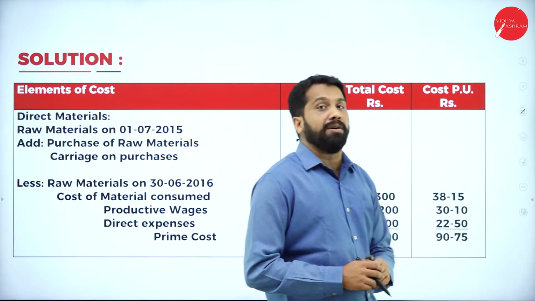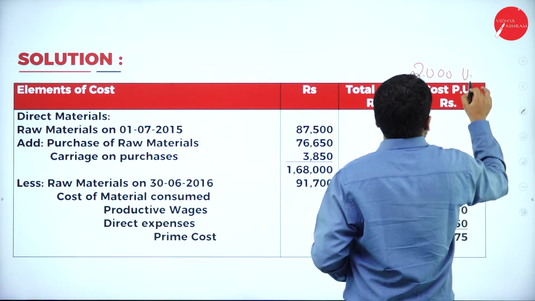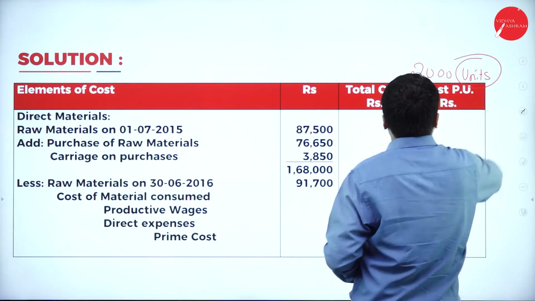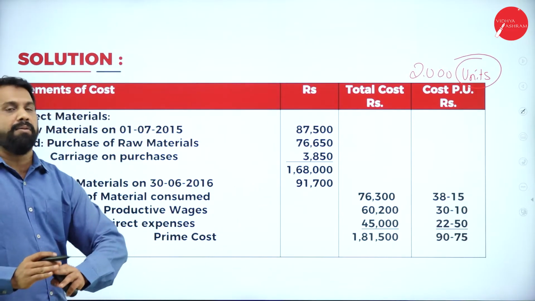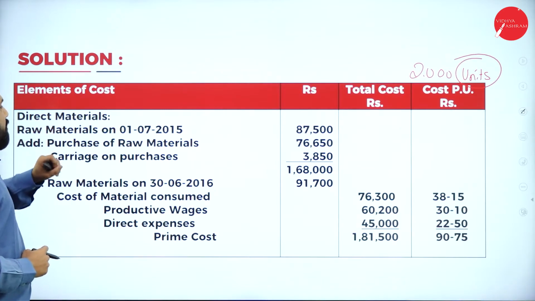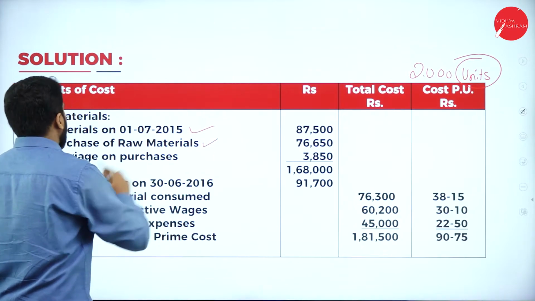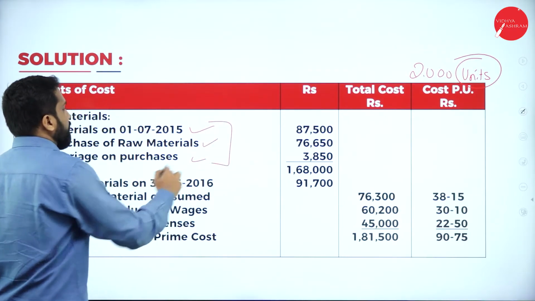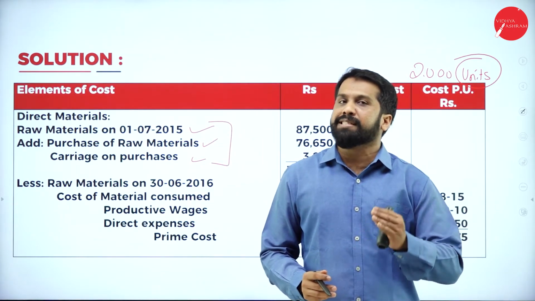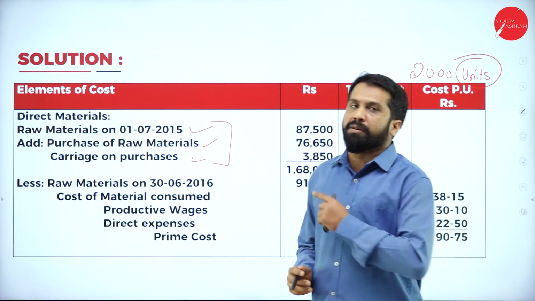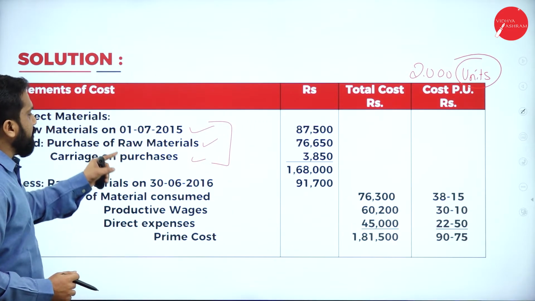How do you calculate cost per unit? Remember, 2000 units. Now, in this, direct material: under this, opening stock of raw material, purchase of raw material, carriage on purchases. Remember this thing. Other than these three, nothing will come. Almost we have done 7 to 8 problems. Every problem is the same. It will not change. Now, you have done with these things.